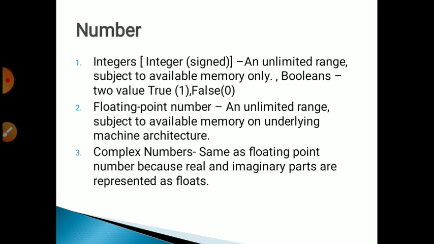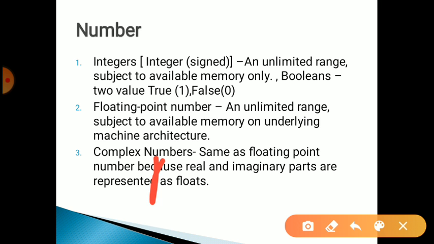Then complex number. A complex number is like a floating value, but it has an imaginary part. Just like in mathematics in your previous class, a complex number has one imaginary part, like a plus bi.